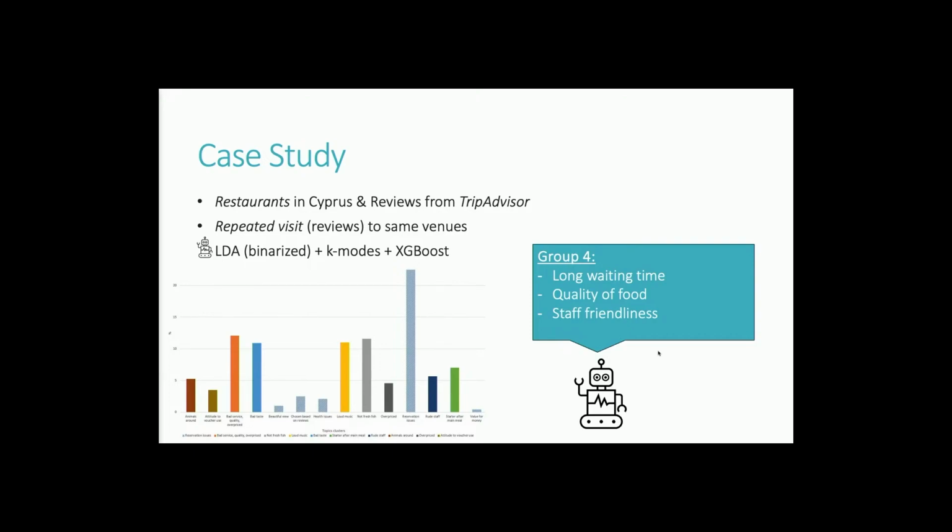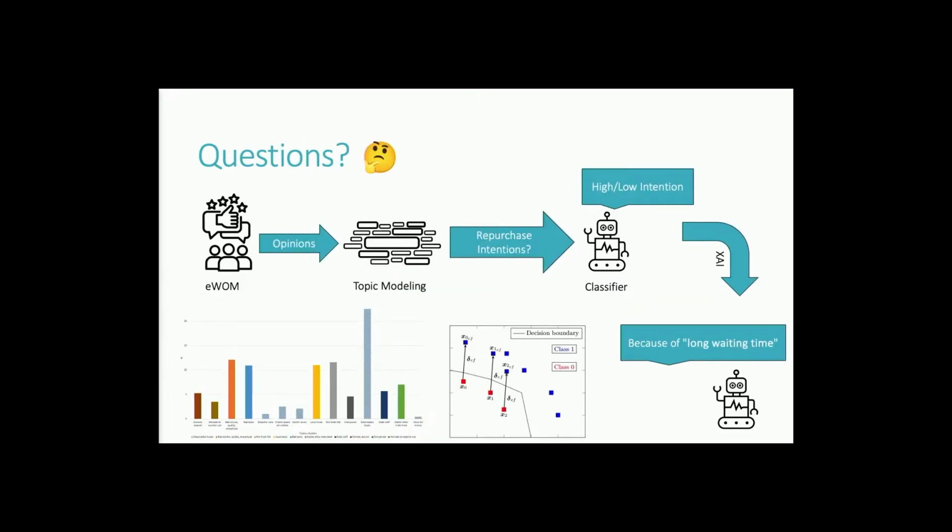So in this case, there was a large group of users called Group 4, and for those customers, long waiting time, quality of food, and the friendliness of the staff seem to be the big issues that the business owner should address.